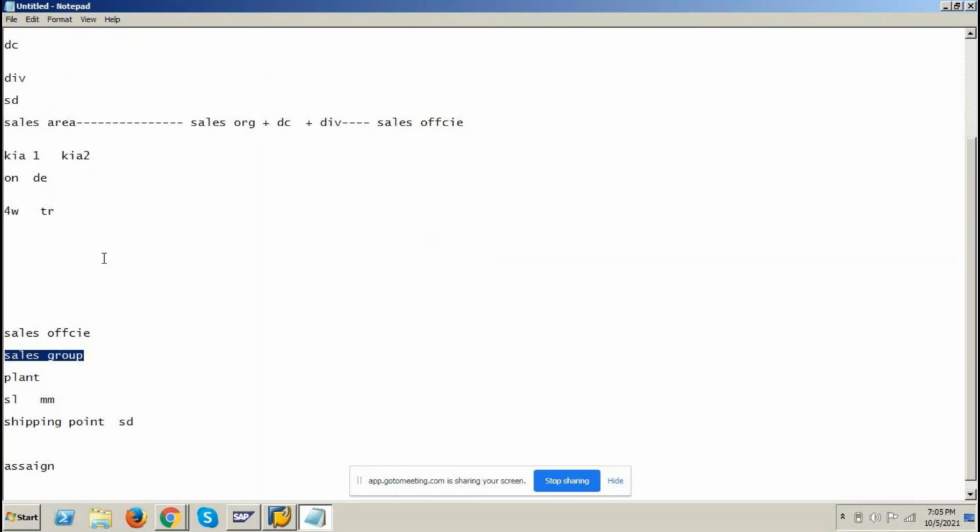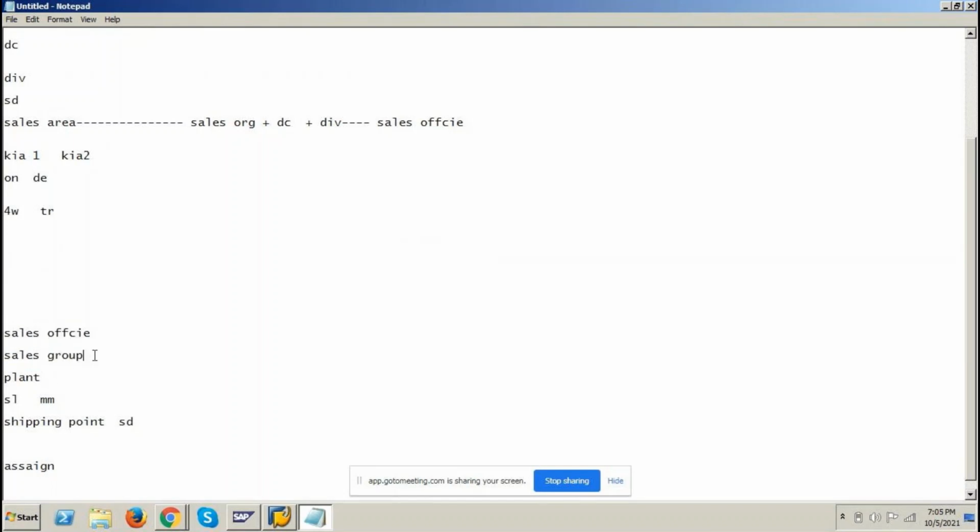ఇప్పుడు మీరు అమీర్పేట్ బ్రాంచ్ ఆఫీస్ హెచ్డిఎఫ్సి బ్రాంచ్ ఆఫీస్కి వెళ్ళారనుకోమ్మా, we'll be finding some people working on mutual funds, some people working on loans, some people working on deposits. So they are all as sales group. Valandre they will reside in sales office. So you need to assign corresponding sales group to sales office.